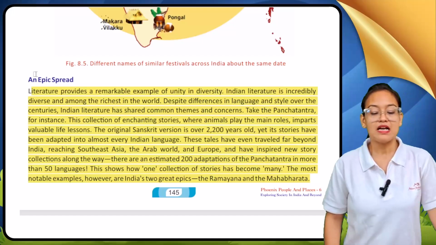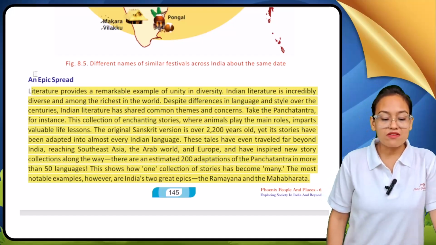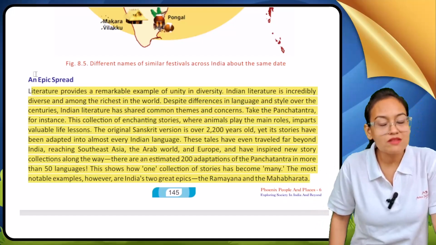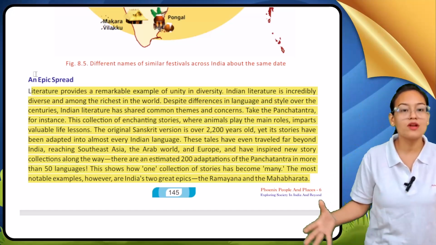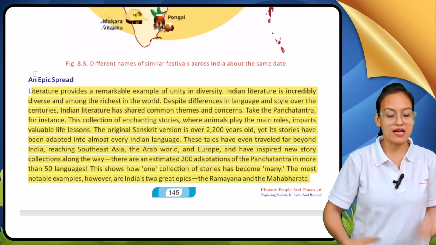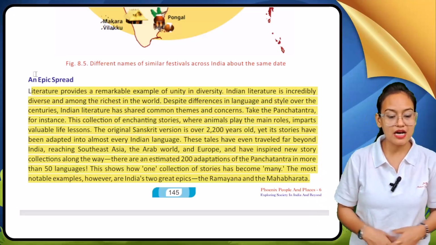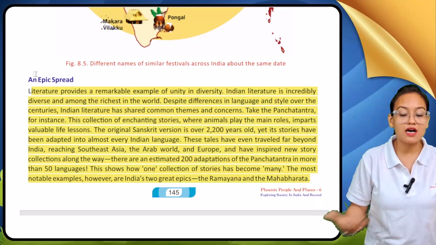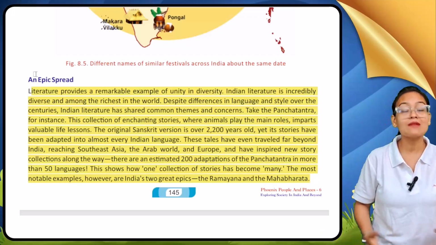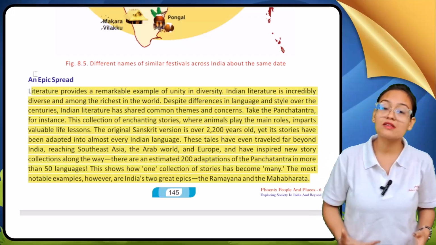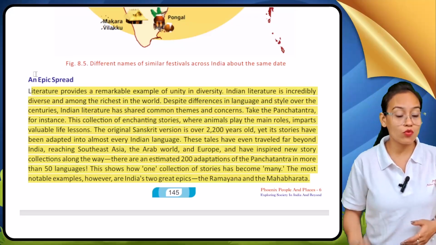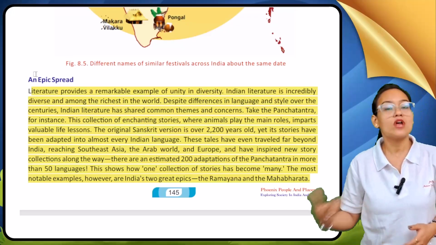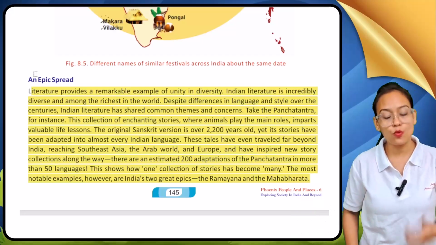These tales have traveled far beyond India. Panchtantra tales are not limited to India; they are popularized outside India too, in Southeast Asia, the Arab world, and Europe. You can see how Panchtantra influenced not only India, but also Southeast Asian countries, Arabian nations, and European nations.